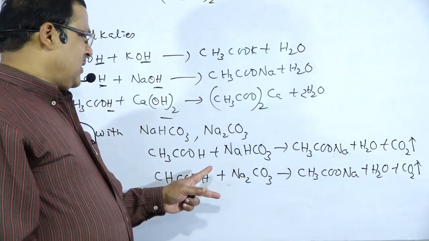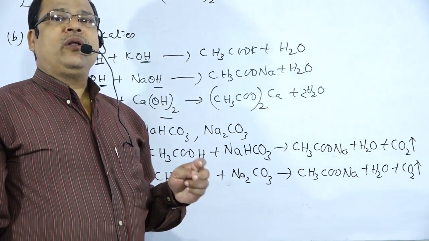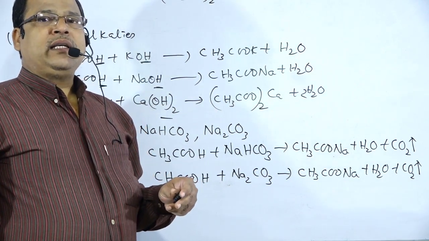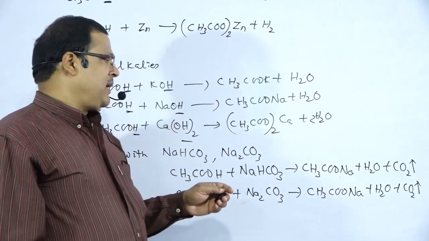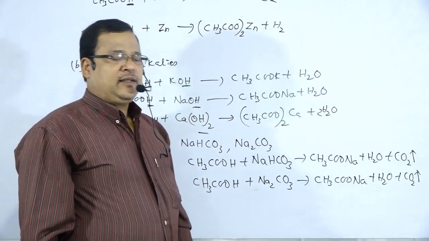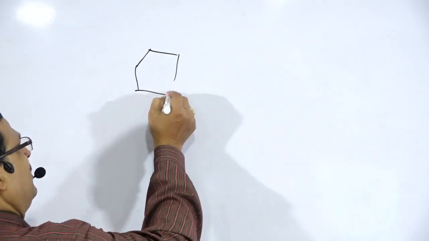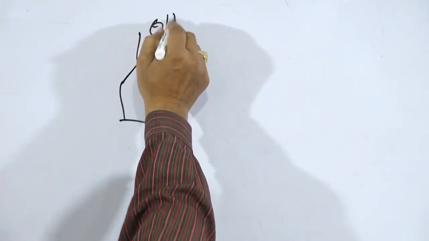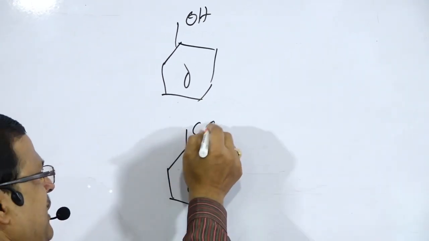So this reaction clearly distinguishes between phenol and the aromatic acid, benzoic acid. We have to see how this explains the difference between phenol and benzoic acid. For example, phenol and benzoic acid. How to distinguish between these two?